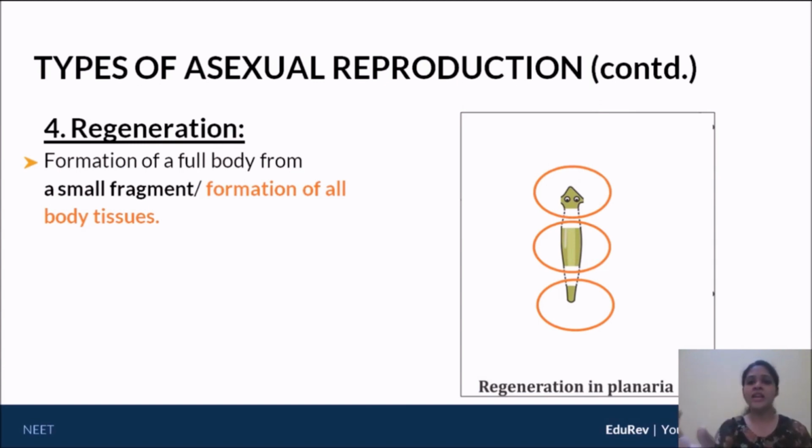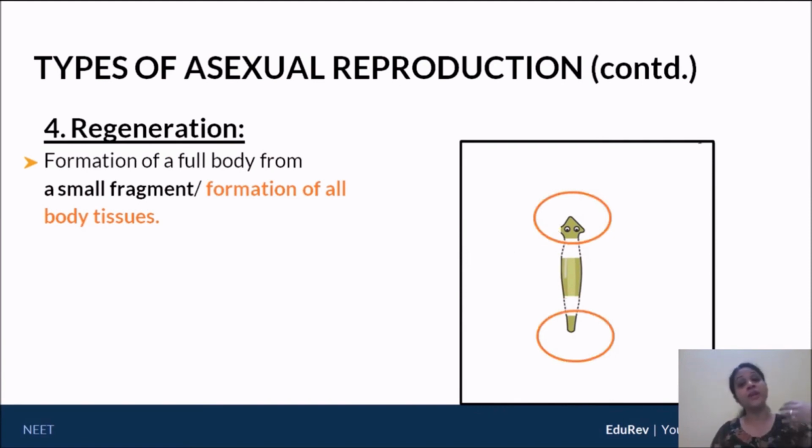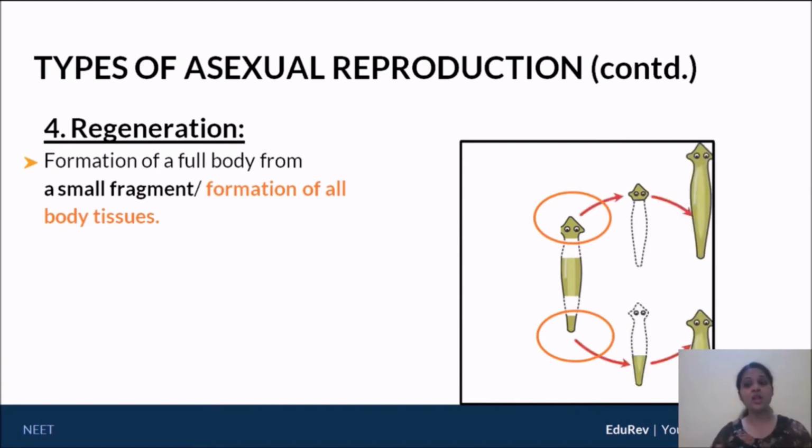What does that mean? If I gave you the head or the midsection, from there I need to regenerate the parts that are missing. For example, suppose I give you the midsection. From the midsection, I need to develop the head as well as the tail. Only then does it become a full body. Likewise, in case of the head, I would have to develop the midsection as well as the tail. In case of the tail, I would have to develop the head and the midsection. So further tissue has to be added to the small fragment that is given to you. Otherwise, no organism really exists.